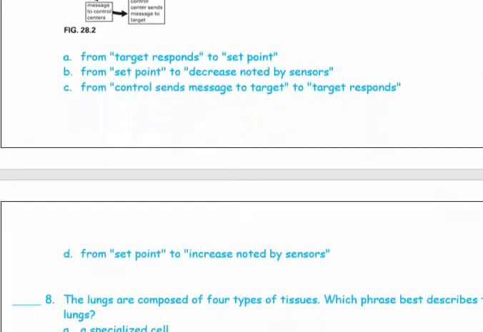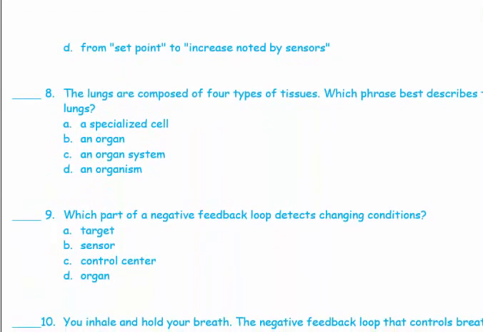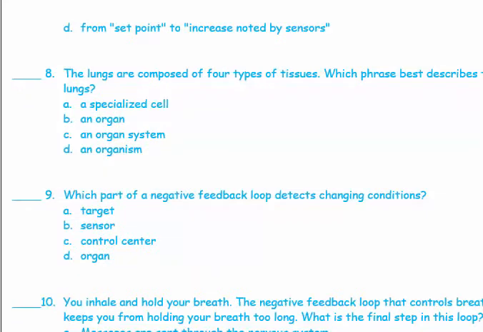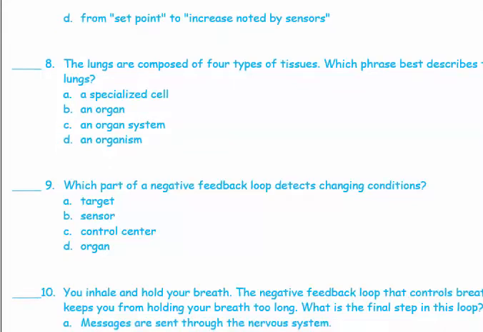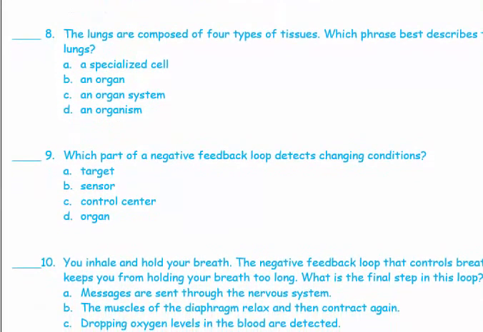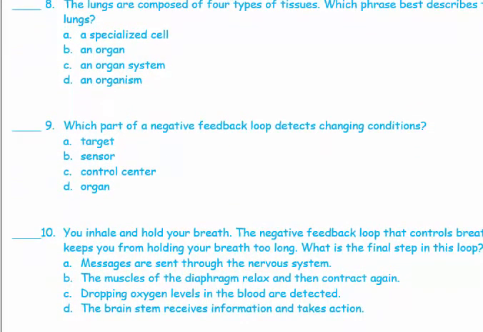Number 8, the lungs are composed of 4 types of tissue. Which phrase best describes the lungs? An organ, of course, because it's formed of more than one type of tissue. Number 9, which part of a negative feedback loop detects changing conditions? B, the sensor. The sensor is responsible for recording a certain changing condition, and then it starts sending the message.